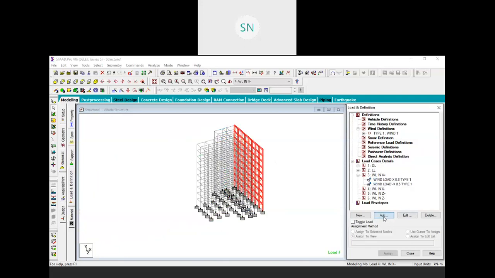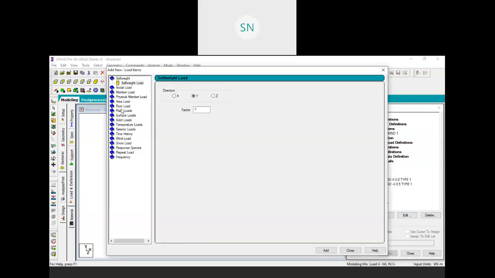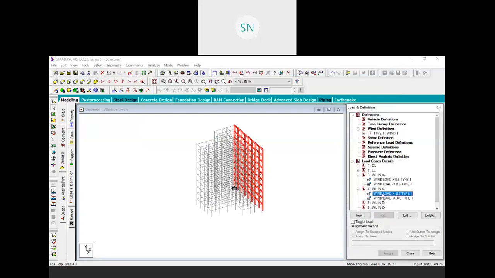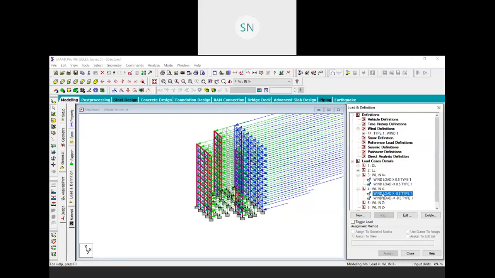Similarly, from the negative x, we will add the same wind load, but the direction will be negative x, right? So click on the wind load x, and the factor will be minus 0.8 for the windward, so it will be from negative x, and for the leeward again minus 0.5, add. So here we have a negative load. See, this is the windward, this blue one, and this is the leeward, this blue one.